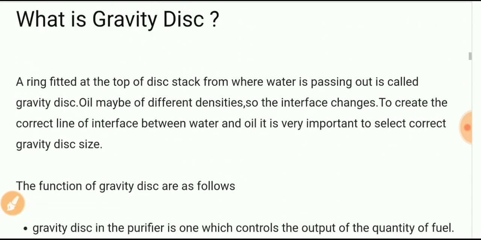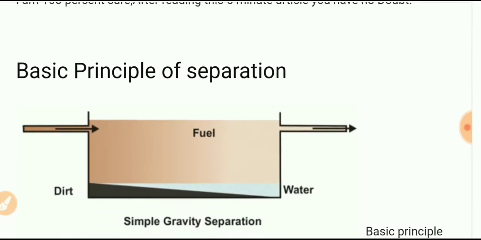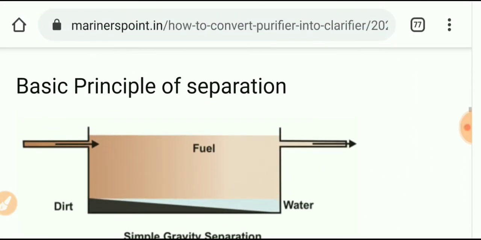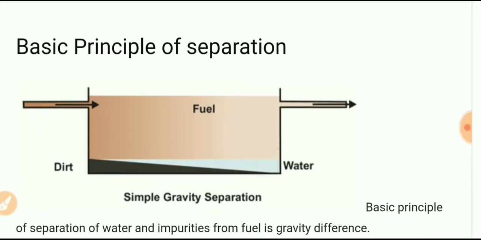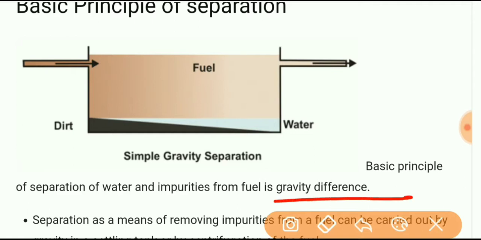First, we understand its working principle. The basic principle of separation is a gravity difference. Let us understand from the basics. In old days, there was a bowl in which fuel oil was left for a few days.